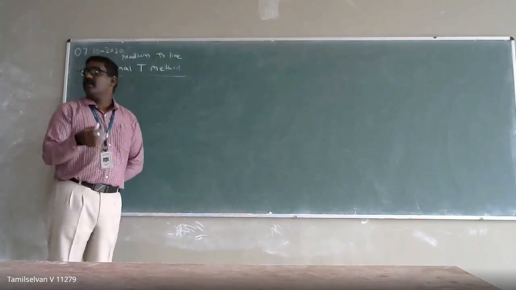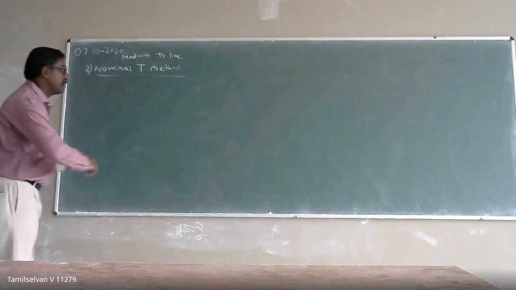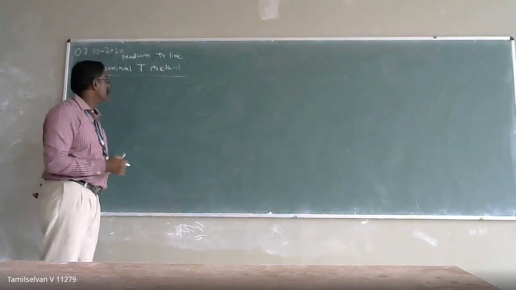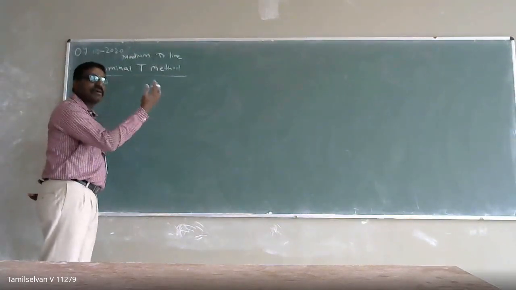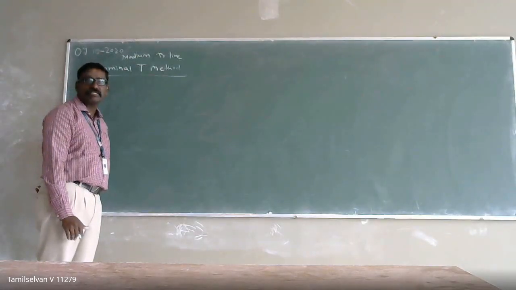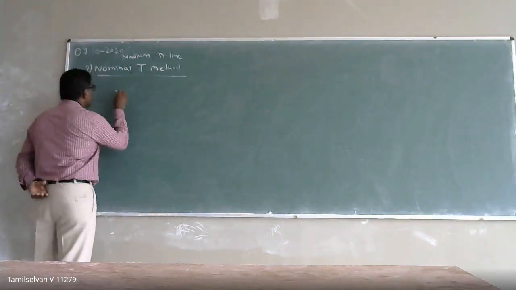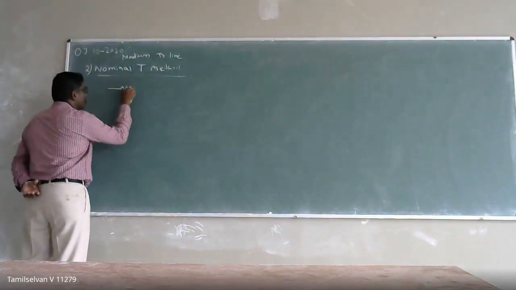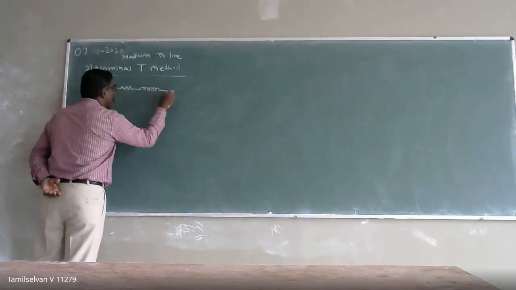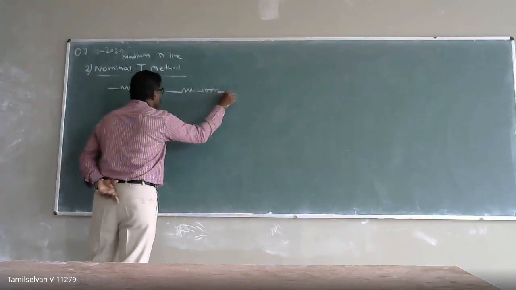So in order to have a more or less exact calculation, we are going to place the effect of capacitance in the middle of the transmission line. When I place it in the middle, my equivalent circuit becomes such that the distributed parameters R and L are split into two halves.